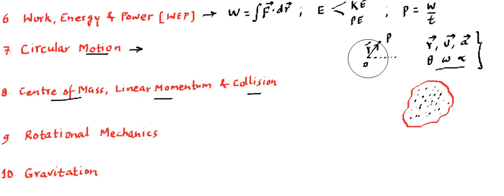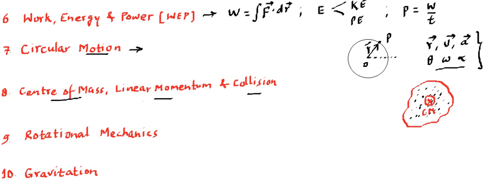We will consider a hypothetical position such that we can assume the entire mass is located at that location, and that location will be known as the center of mass. Instead of dealing with the particles individually, we will consider the center of mass as a single particle, apply all the rules that we learned till chapter 7, and find the motion of the center of mass.